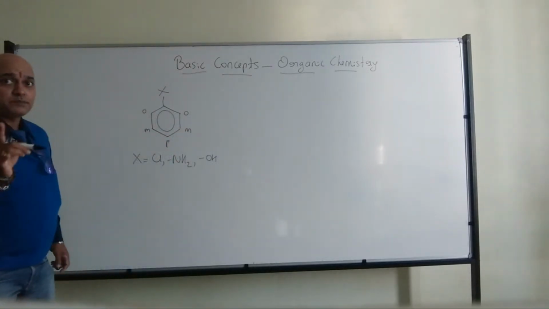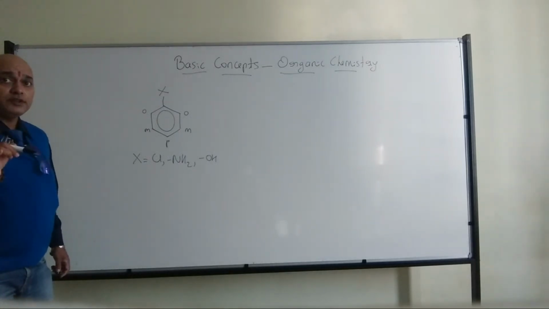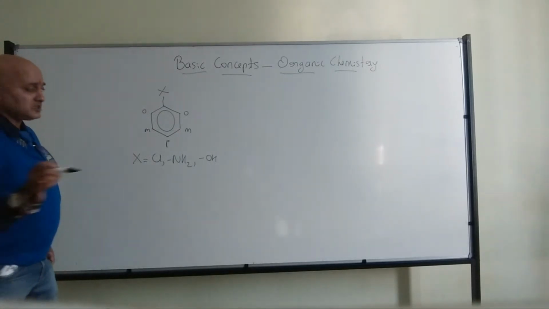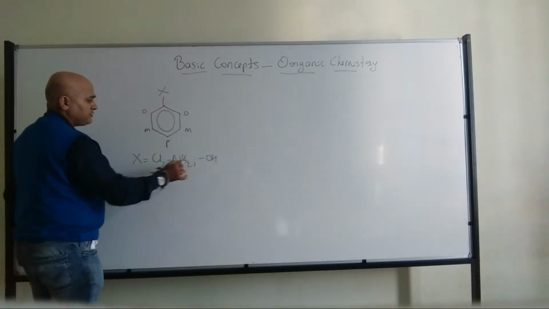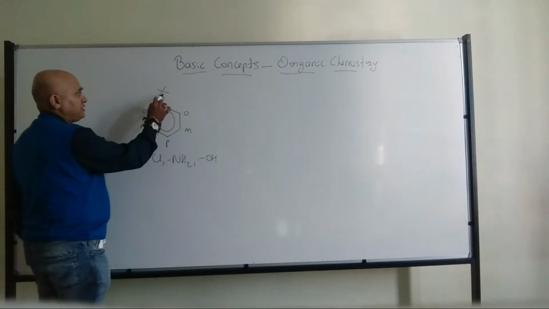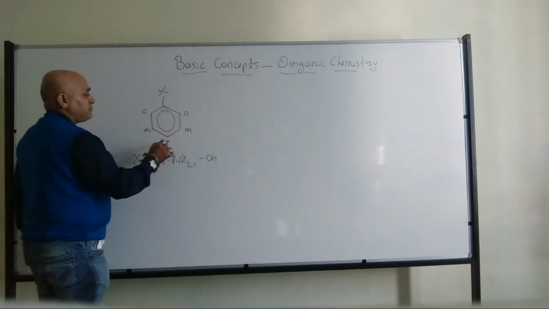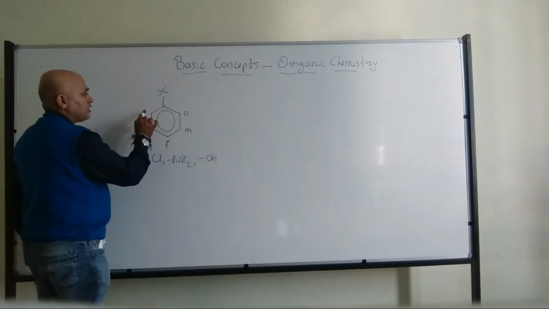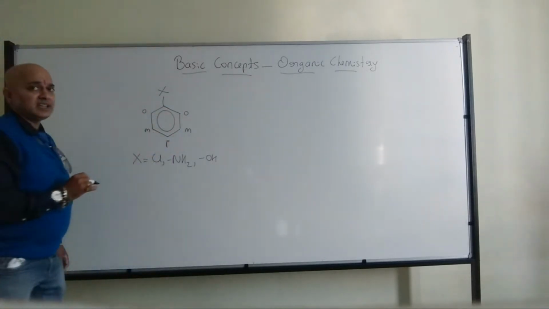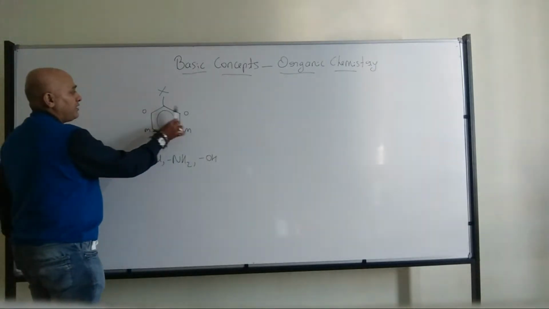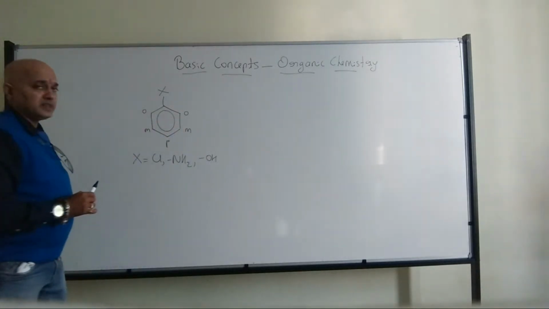Try to understand it properly, it will help you in writing the reactions. Whatever the substituent might be, we can have the positions ortho, meta and para, because benzene is symmetric in nature. So half here, same thing.